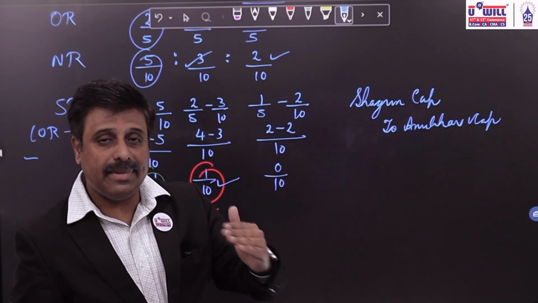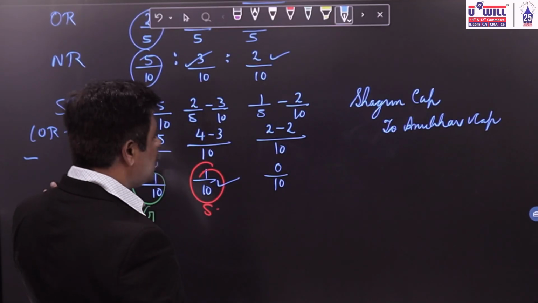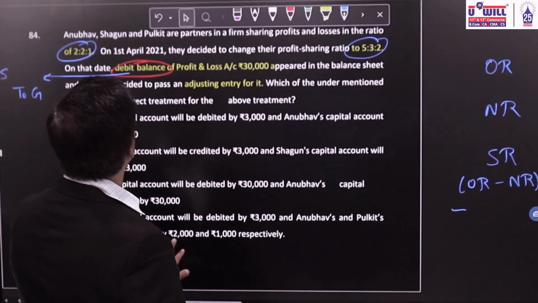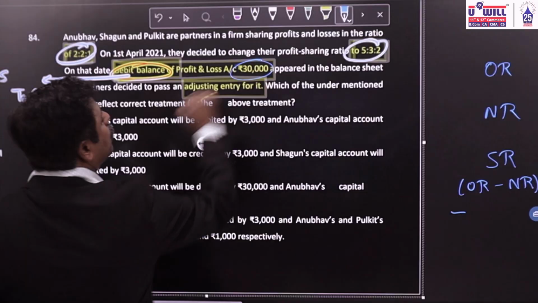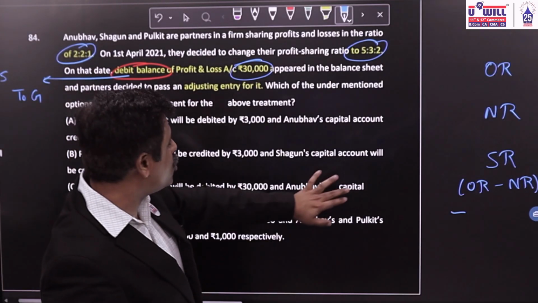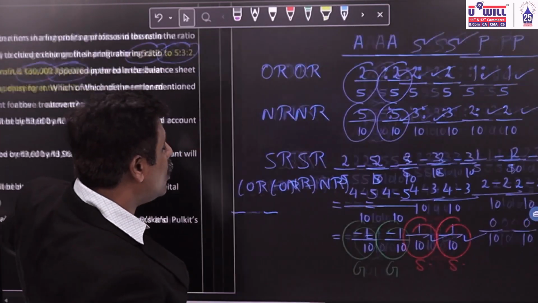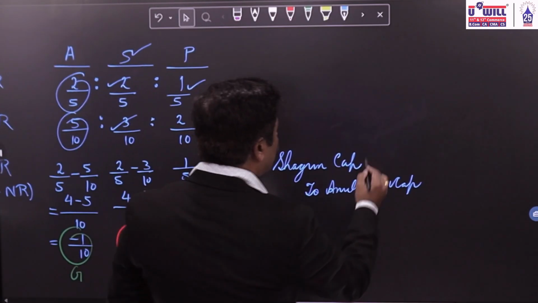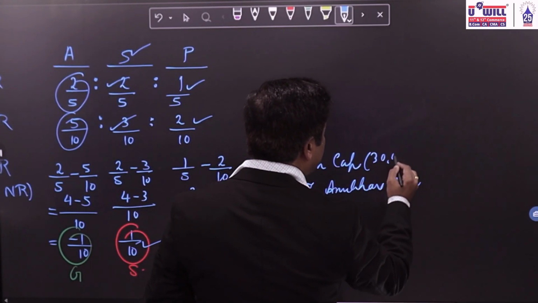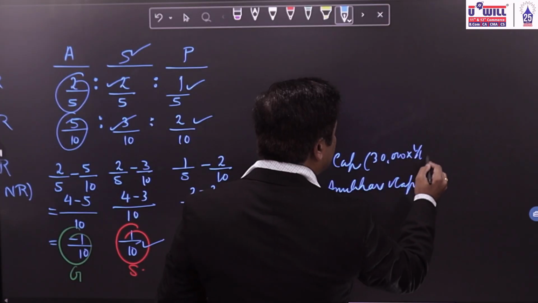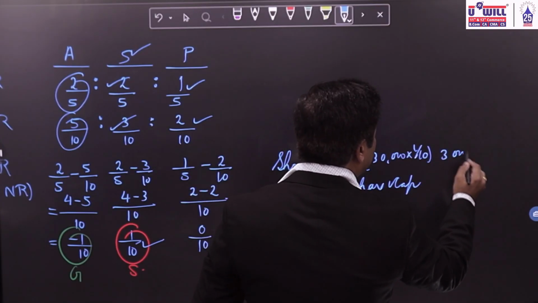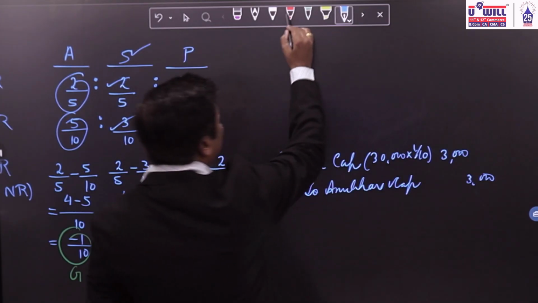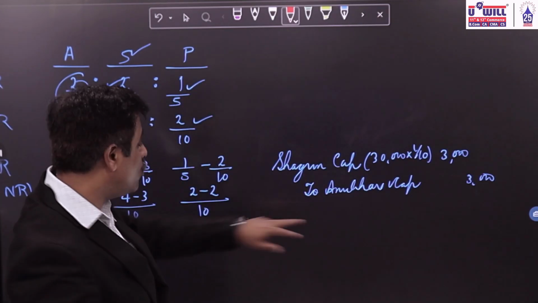Adjustment entry means directly to partners' capital, we have to make the adjustment. How much is the debit balance of P&L account given in the question? 30,000. That 30,000's 1 by 10 will be 3,000. So 3,000 rupees we will debit to Shagun and credit to Anubhav.